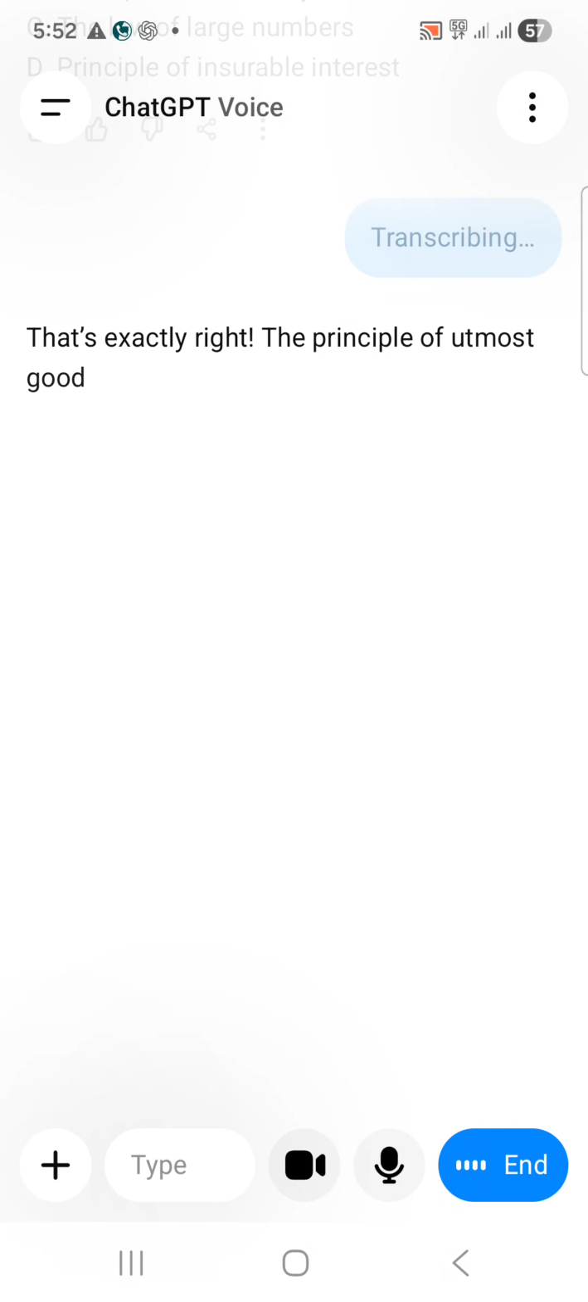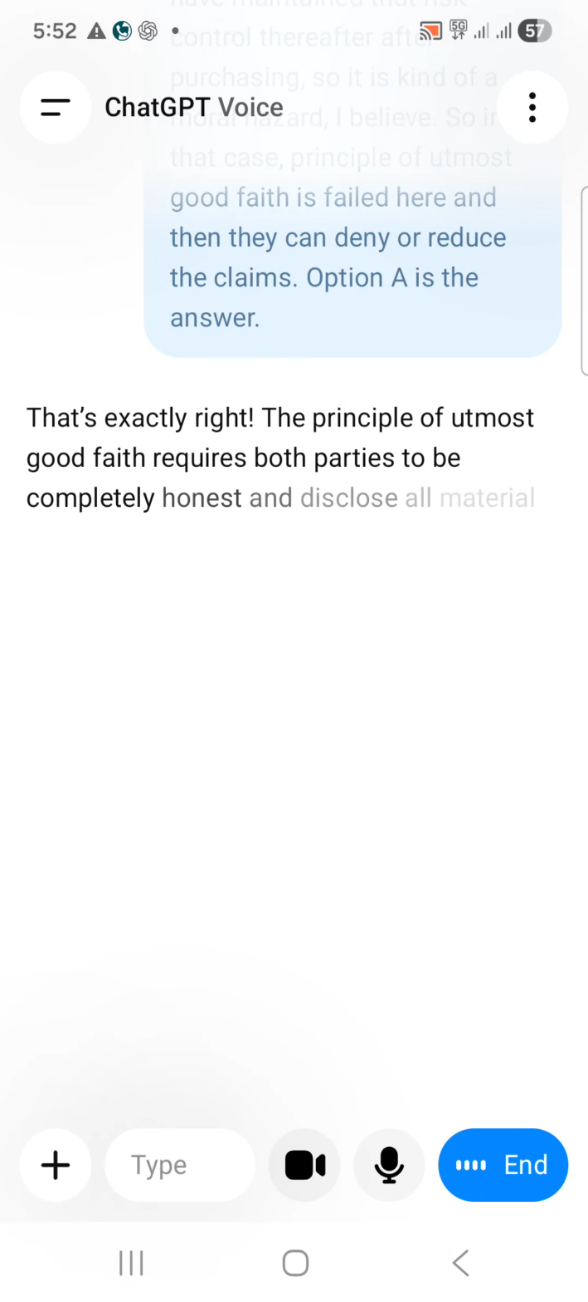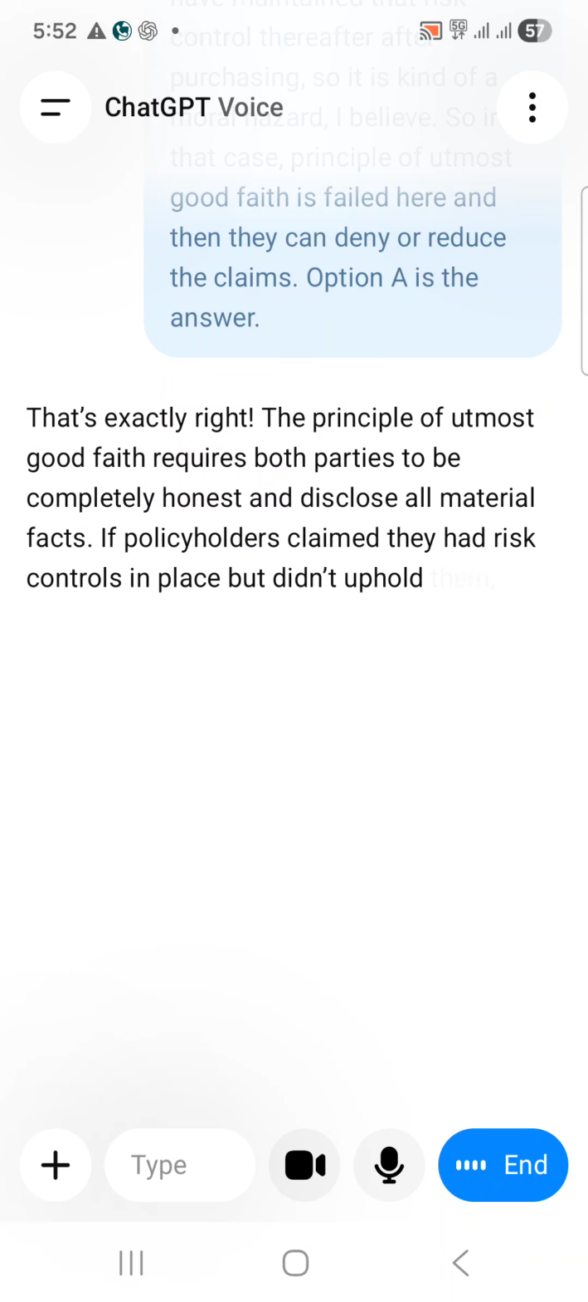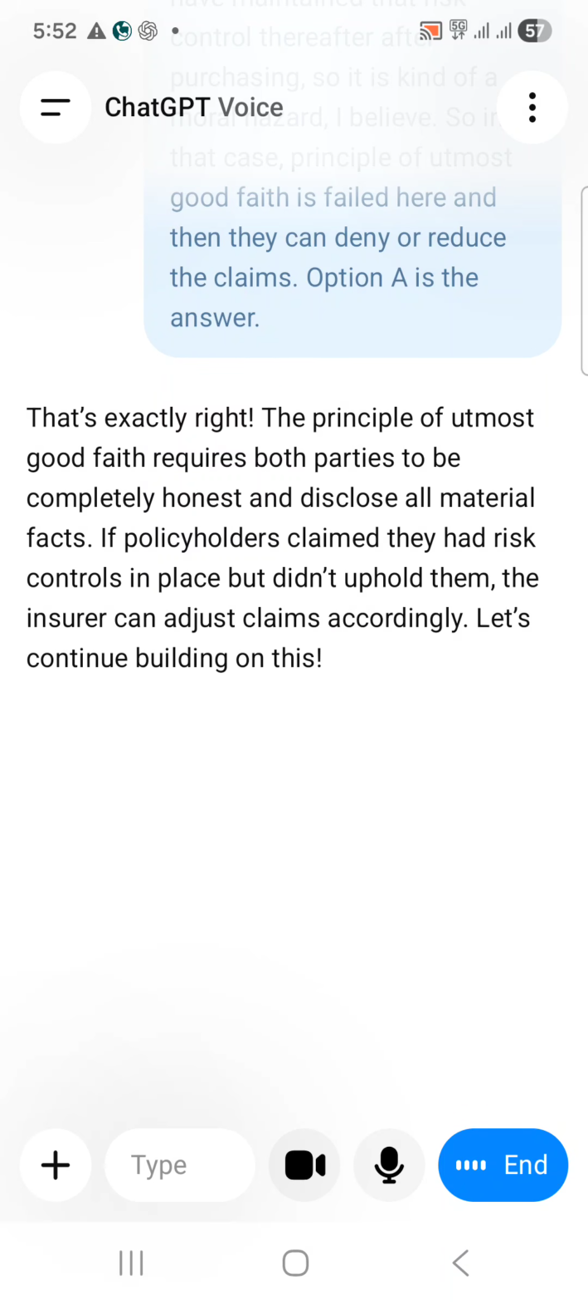That's exactly right. The principle of utmost good faith requires both parties to be completely honest and disclose all material facts. If policyholders claim they had risk controls in place but didn't uphold them, the insurer can adjust claims accordingly. Let's continue building on this. Yeah, tell me if the answer is correct or not.